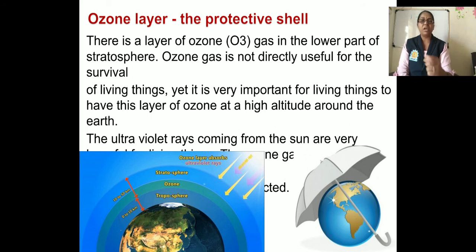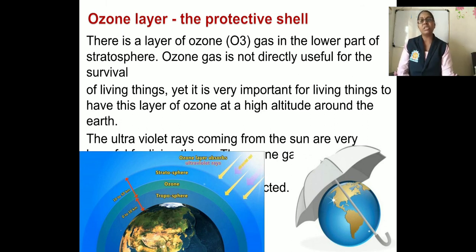That umbrella looks like the ozone layer. The umbrella protects the earth. That means the earth is protected by this umbrella, and that umbrella is nothing but the ozone layer.